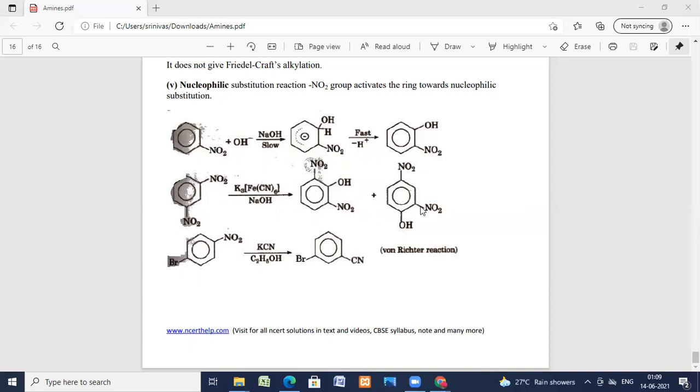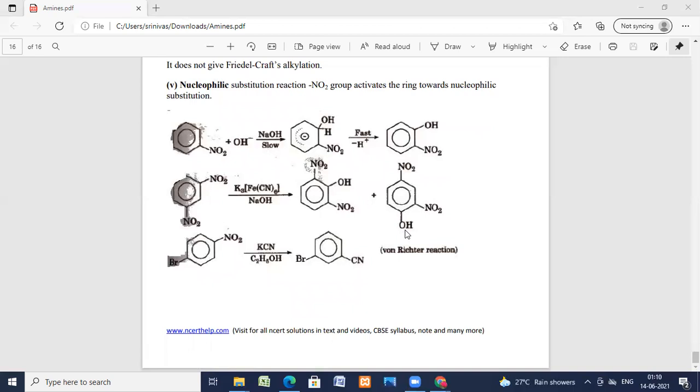Similarly, at the para position, you get 2,4-dinitrophenol.